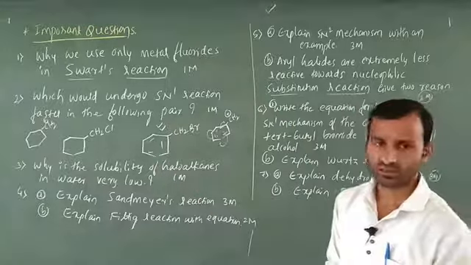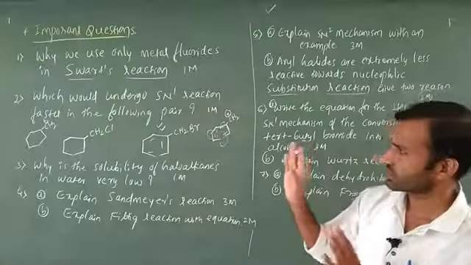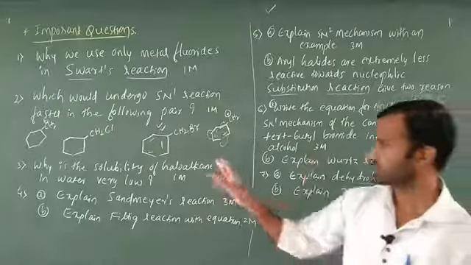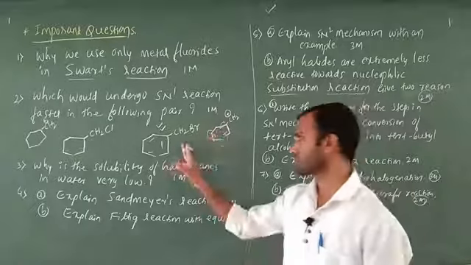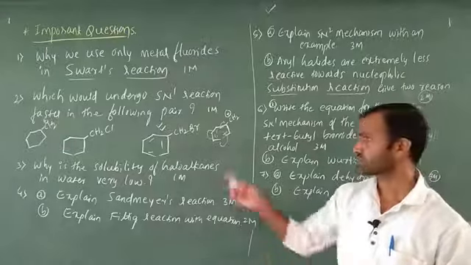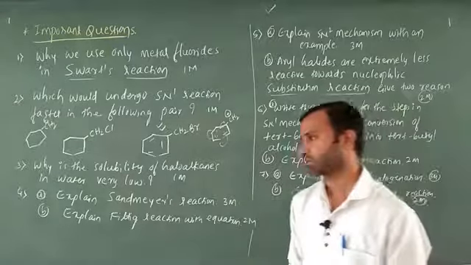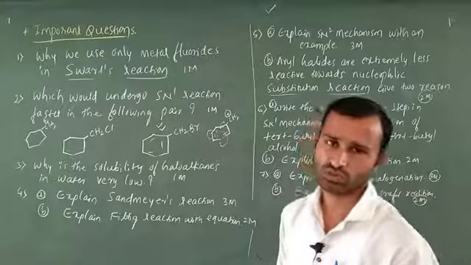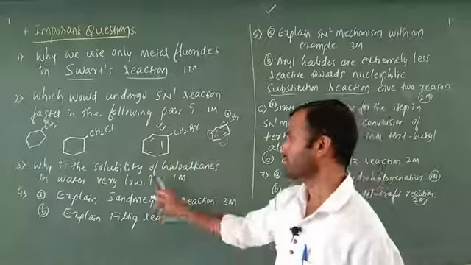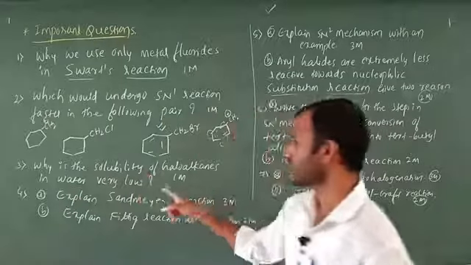Is it clear? You have to write this one. They are asking which one would undergo SN1 faster, so you just have to write this one. If you want, you can write the reason also: because there is a formation of benzyl carbocation, and that benzyl carbocation is more stable due to resonance. Is it clear?